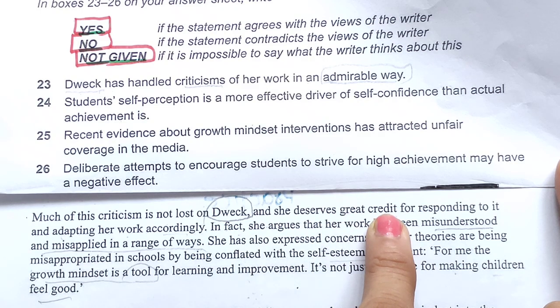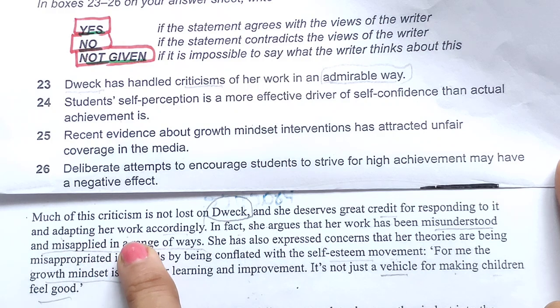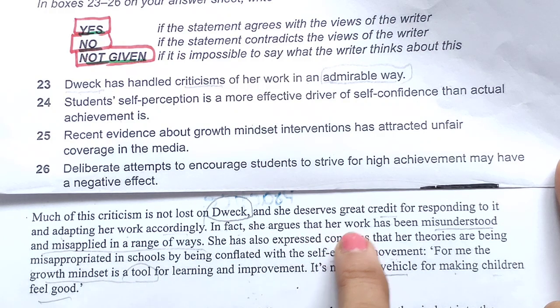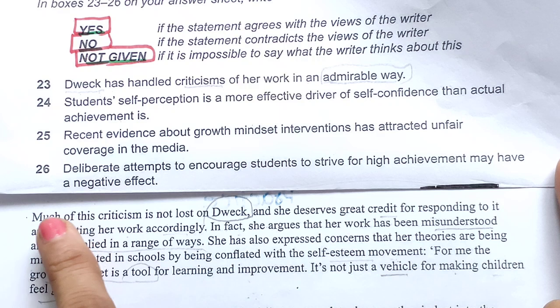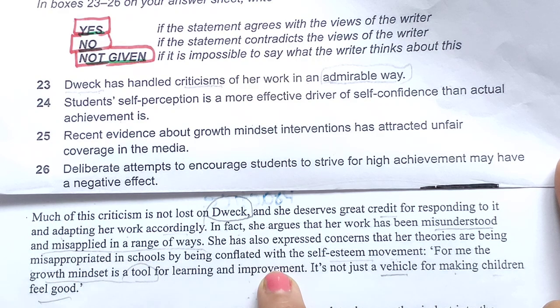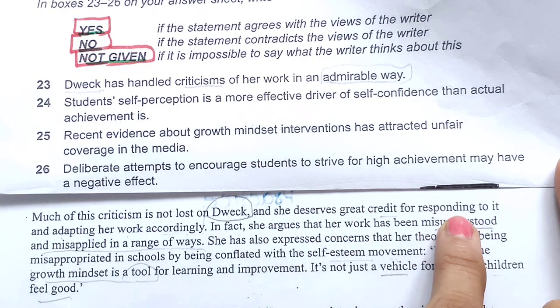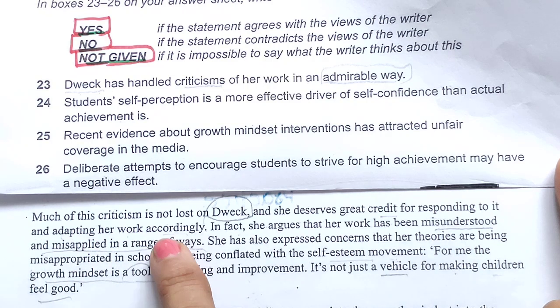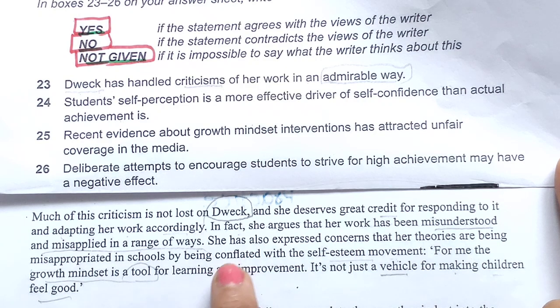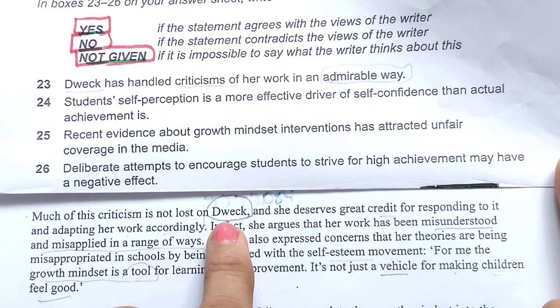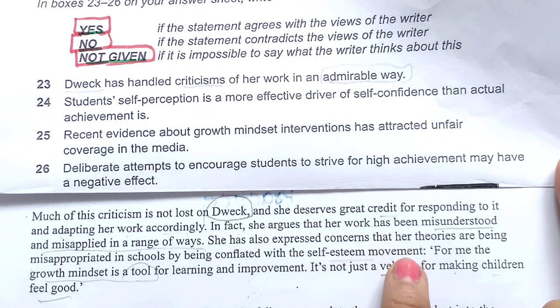She deserves great credit for responding to it and adapting her work accordingly. In fact, she argues that her work has been misunderstood and misapplied. She has also expressed concerns that her theories are being misappropriated and conflated with the self-esteem movement. So you read this, she deserves great credit for responding to it and adapting her work accordingly. It means she raised concerns, but she handled everything in a good manner.